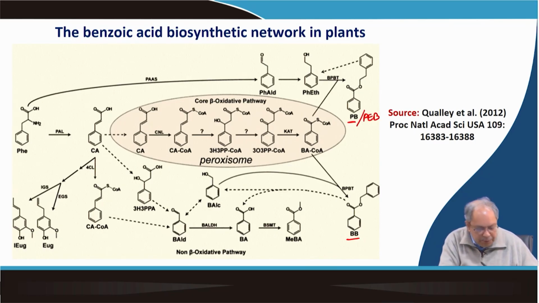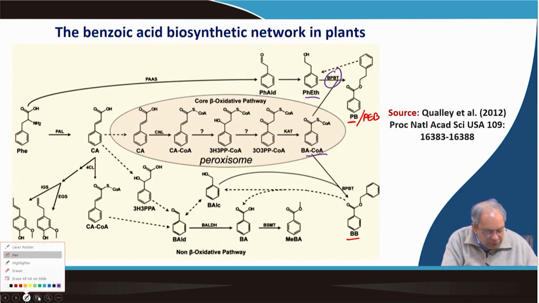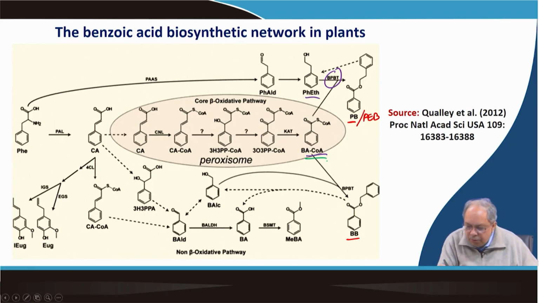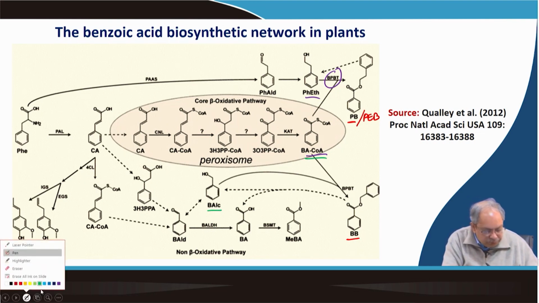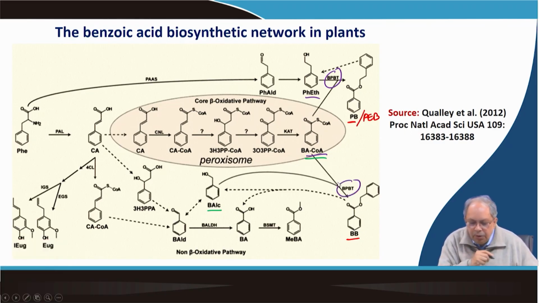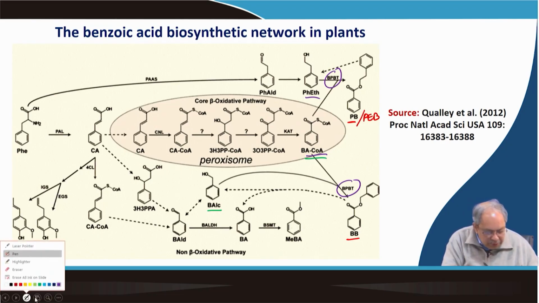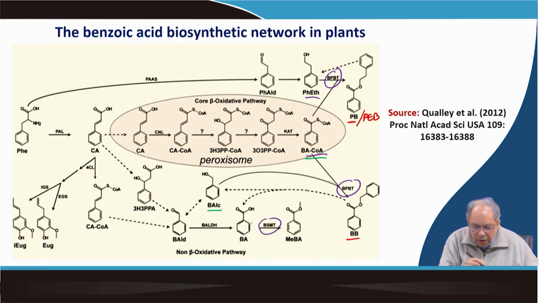And the BPBT enzyme is basically either joining phenyl ethanol with benzoyl CoA, or it joins benzoyl CoA with benzyl alcohol and it is making benzyl benzoate. Okay. So, this is well characterized, and BSMT is also well characterized. Benzaldehyde to benzoic acid is simply an aldehyde dehydrogenase, which has also been characterized.